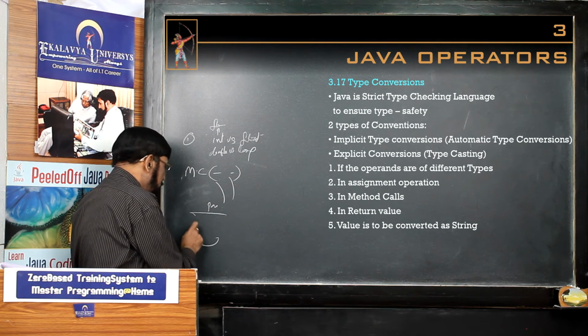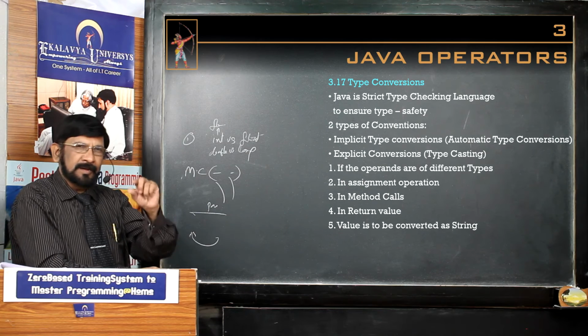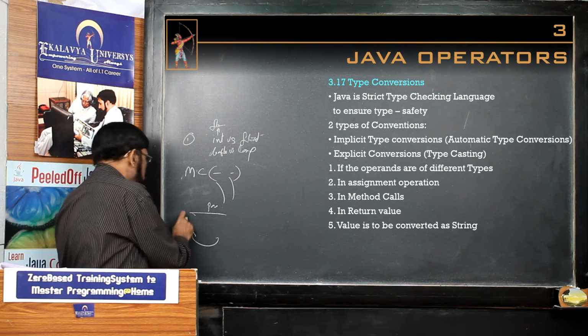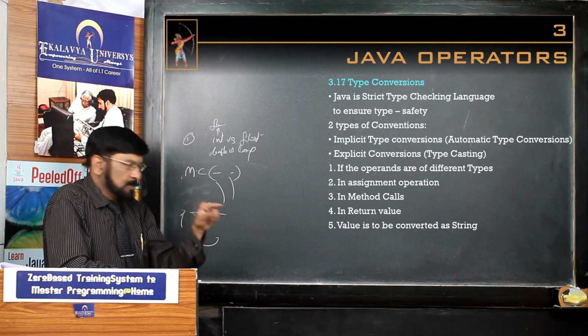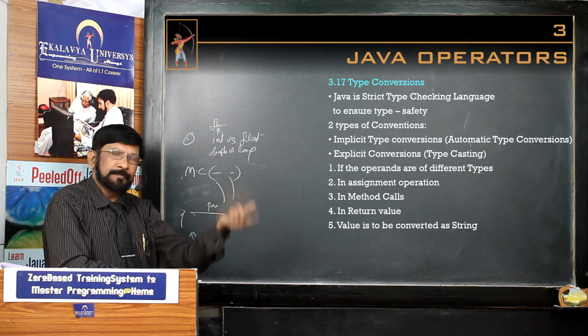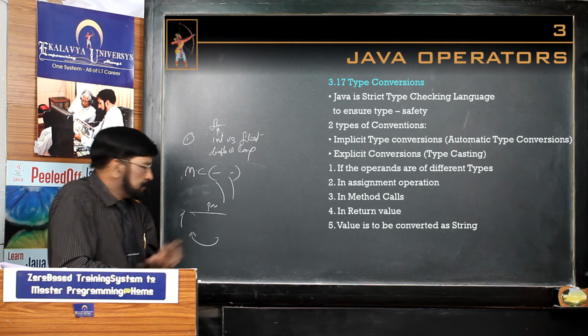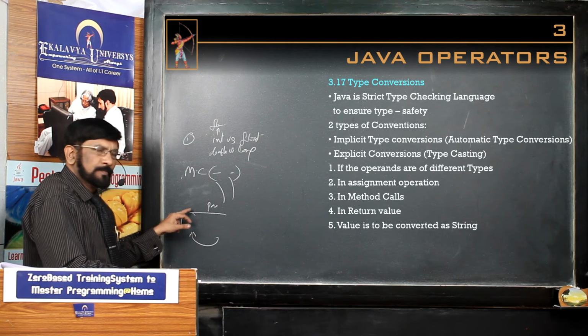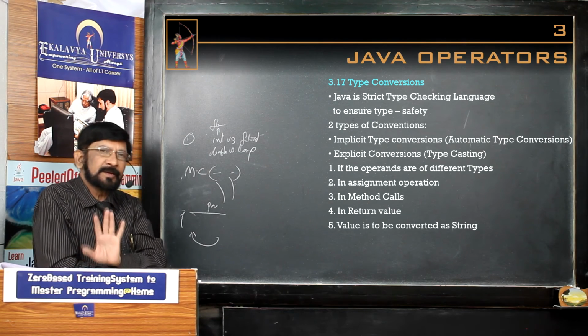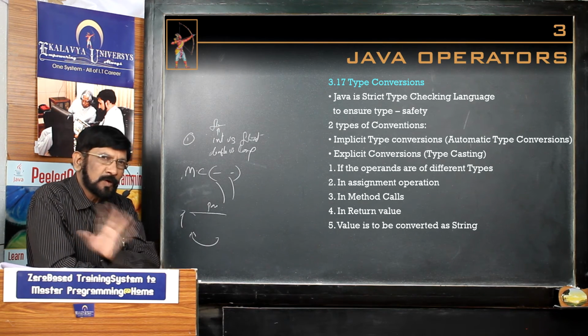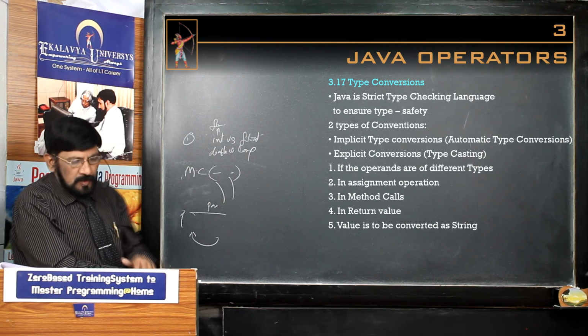Methods return a value, and it goes to the caller function. There it has to be stored in the same type or a bigger type, there is no issue. But if it is to be stored in a smaller type, then it leads to an error. Then type casting is required. Automatic type conversion is not possible.